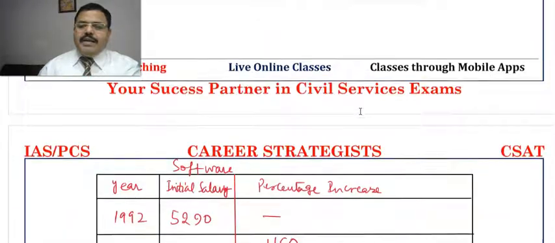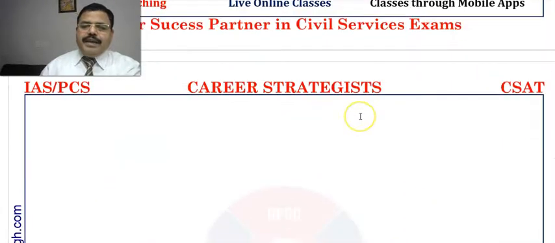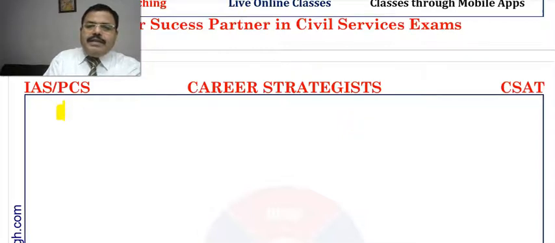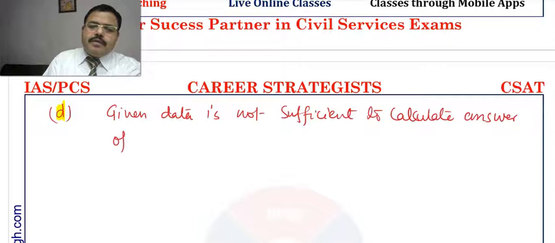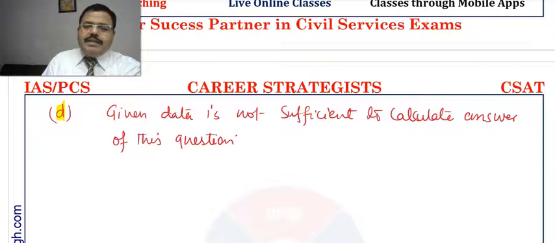So for D, we can write the answer as: the given data is not sufficient to calculate the answer of this question. So you will write just this.